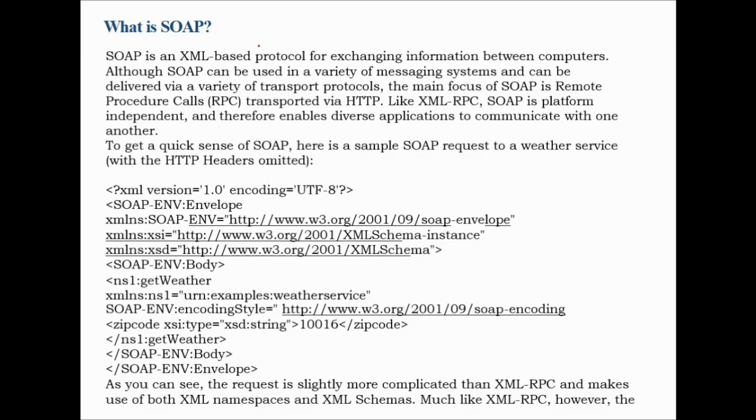What is SOAP again? SOAP is an XML-based protocol for exchanging information between computers. Although SOAP can be used in a variety of messaging systems and can be delivered via a variety of transport protocols, the main focus of SOAP is remote procedure calls, which are transported via HTTP. Like XML-RPC, SOAP is platform independent and therefore enables diverse applications to communicate with one another. So this is a quick sense of SOAP. Here is a sample SOAP request to a weather service.